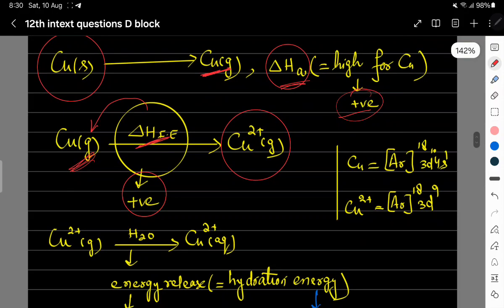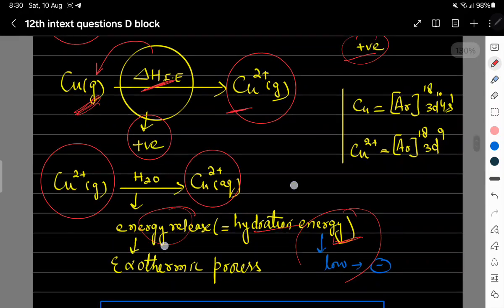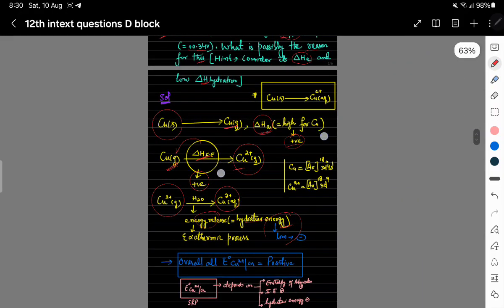Now when this ion in the gaseous state gets hydrated, energy is released. That is the hydration energy, which is being released. So this will be negative, this will be low. We have to consider this low according to the question. So we will get the aqua sign, and the question is all over.